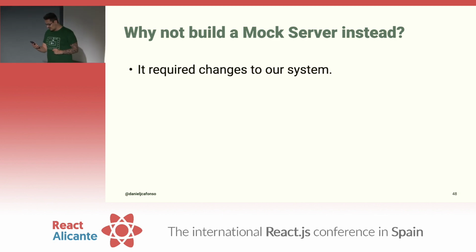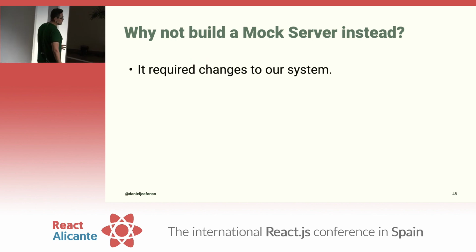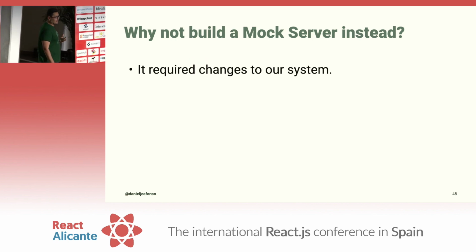First one is, it required changes to our systems. If we built a mock server, what we would have to do is, every time we want to run our tests, we'd have to point our tests to a different URL. With mock service worker, we're still using the same things we're using in production. We wouldn't need to change anything.